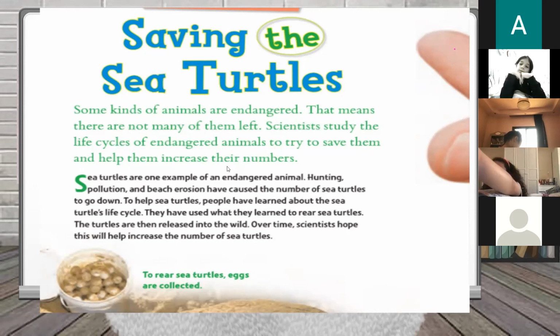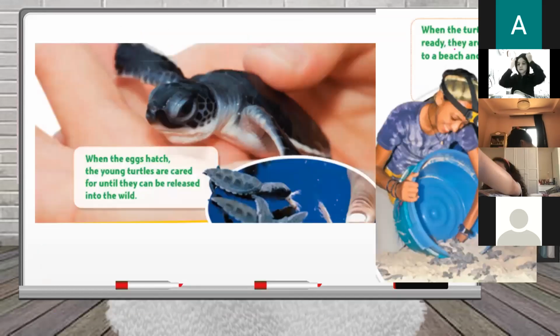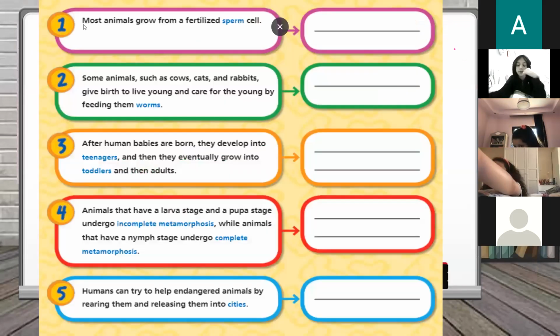What happens here is that some volunteers go to the sea and collect these eggs and put them in a safe place until the sea turtles hatch. When they hatch, the volunteers release them at night. In the morning, the sea turtles follow their instinct to go to the beach, to the water.